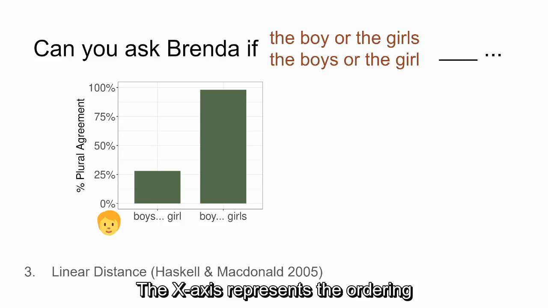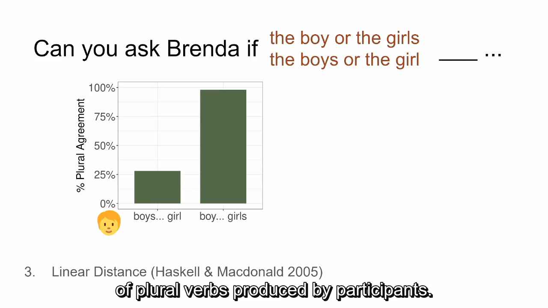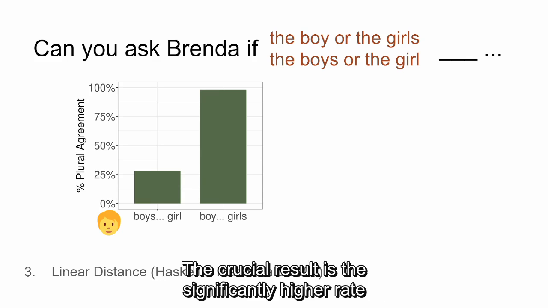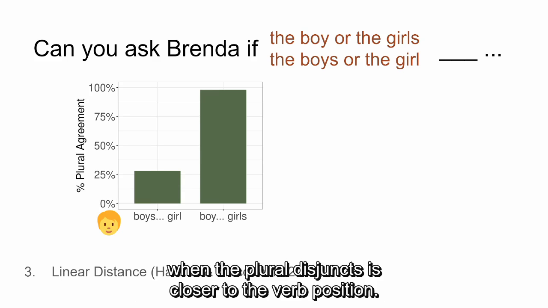The x-axis represents the ordering of the two disjuncts, while the y-axis measures the rate of plural verbs produced by participants. The crucial result is a significantly higher rate of plural agreement when the plural disjunct is closer to the verb position.